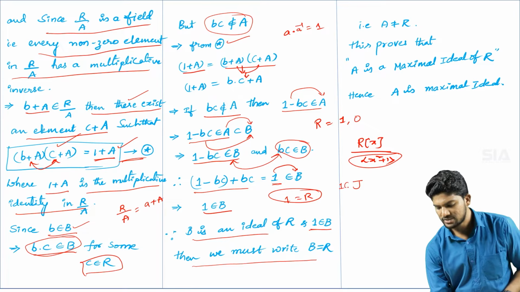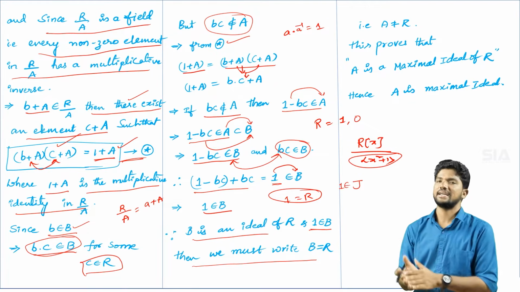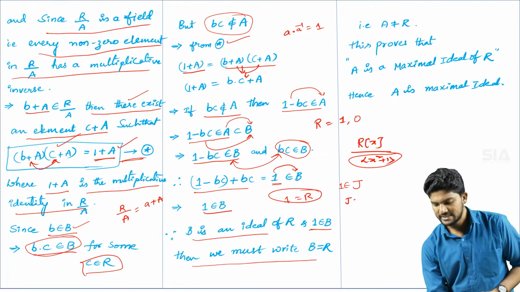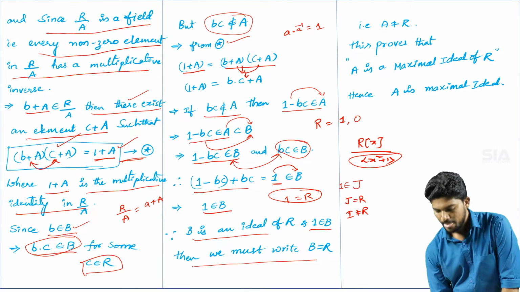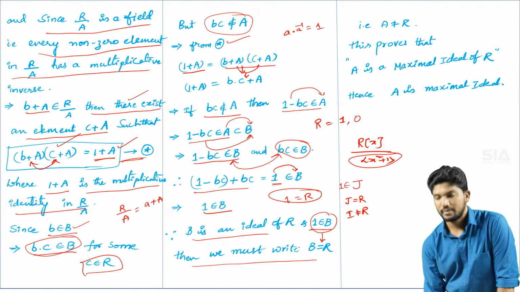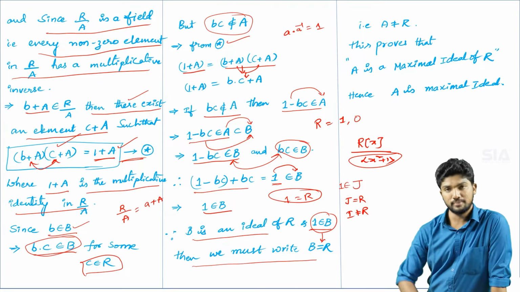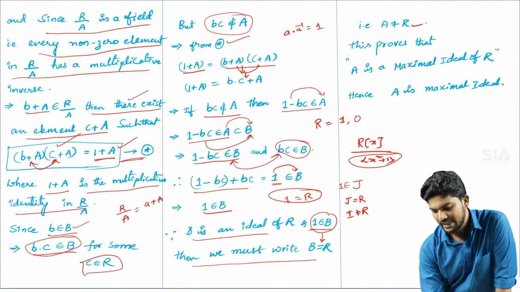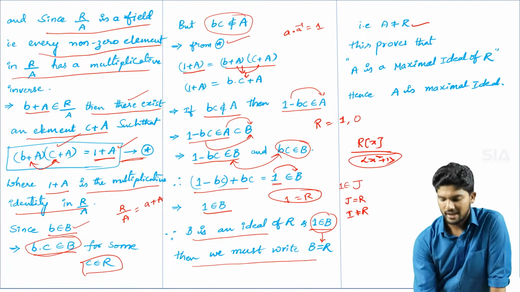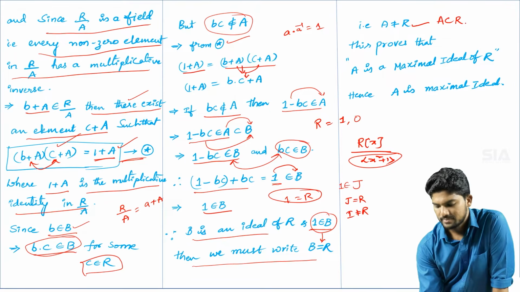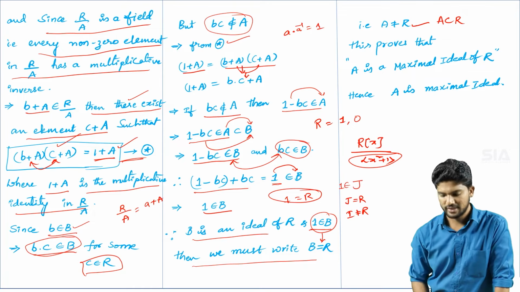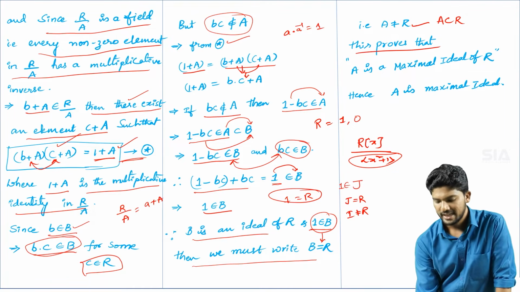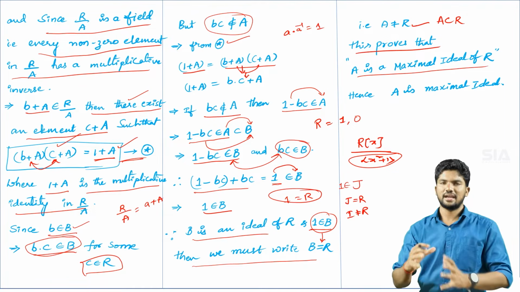Okay, so 1 belongs to capital J, where capital J is an ideal. Then we proved that J is equal to capital R, then I naught is equal to capital R, where I is a maximal ideal. Similarly, here 1 belongs to capital B, then B belongs to capital R. Whenever B belongs to capital R, indirectly A naught is equal to capital R. A is also a proper subset of capital R. A naught is not equal to capital R means A is a proper subset of capital R. So therefore, this proves that capital A is the maximal ideal of capital R.